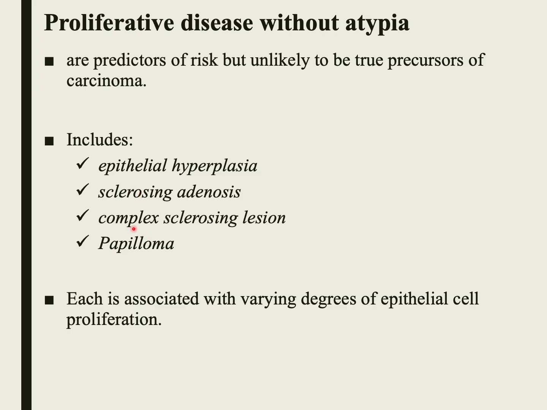The third lesion is complex sclerosing lesion. In this lesion you have a central area of sclerosis, and this area is composed of fibrosis and elastosis, with the ducts and the lobules radiating outward. The fourth change is called papilloma, and in papilloma you see finger-like projections or papillae with fibrovascular cores that are lined by luminal and myoepithelial cells without atypia.